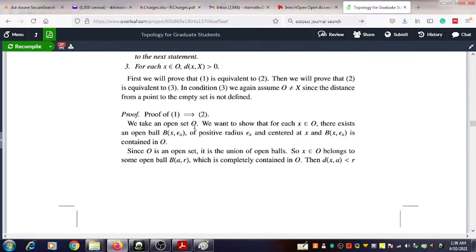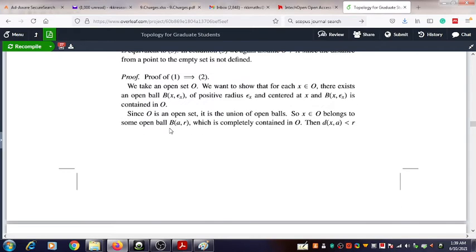This is an open ball with center x and radius epsilon_x, where epsilon_x is a positive real number, and the open ball B(x, epsilon_x) is contained in O. You can show that it is completely contained in O.